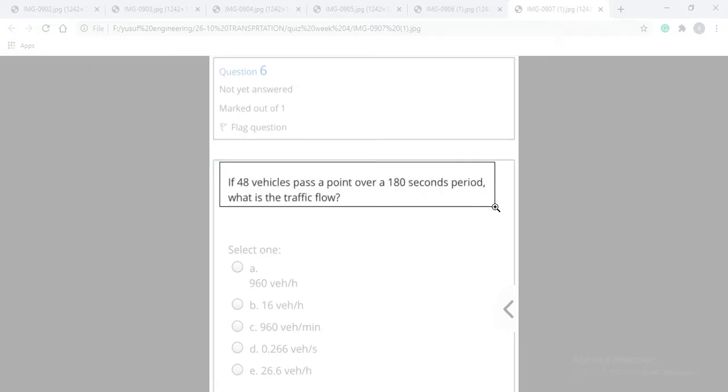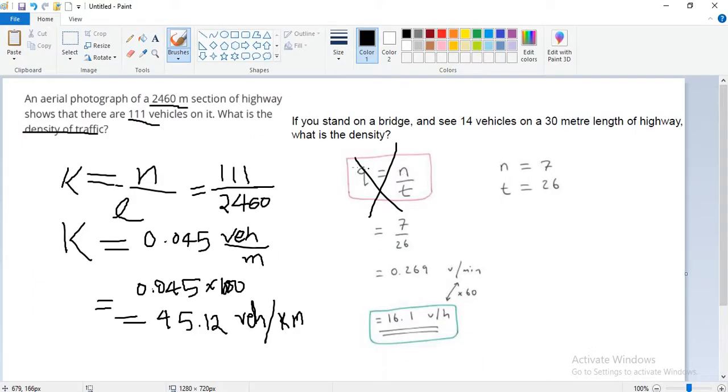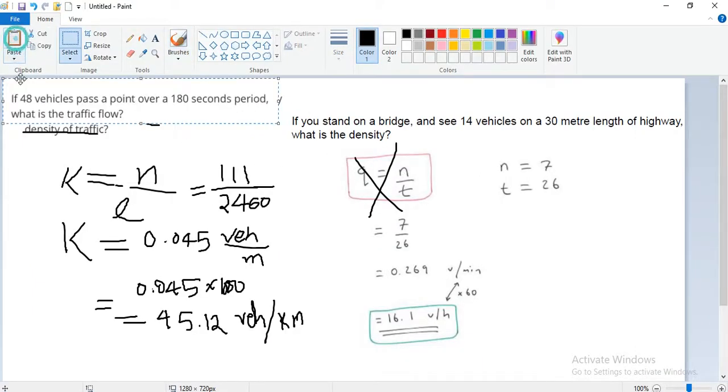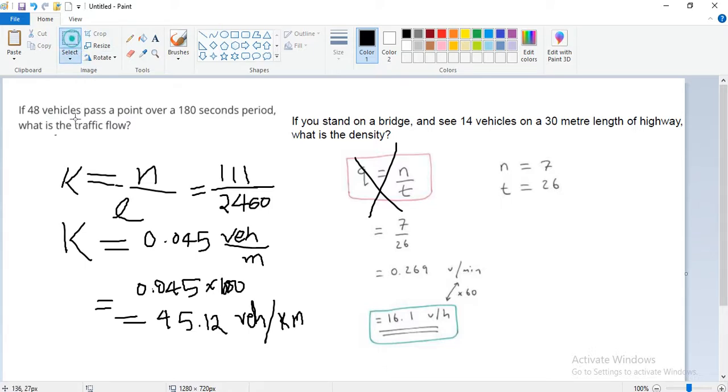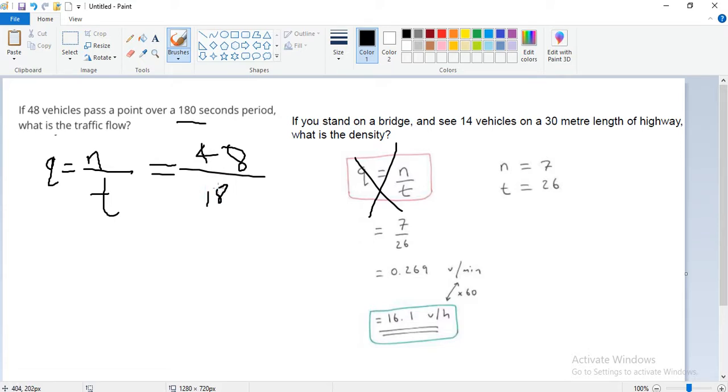We will use this formula: Q is equal to N upon T. N is the number of vehicles, so 48 vehicles are here, and T means time, so it is 180 seconds. So 48 upon 180